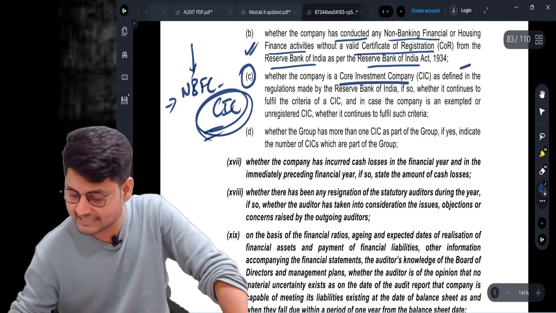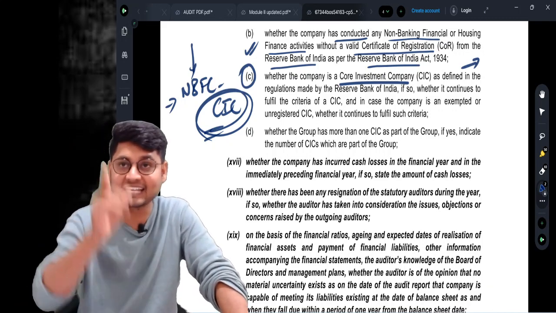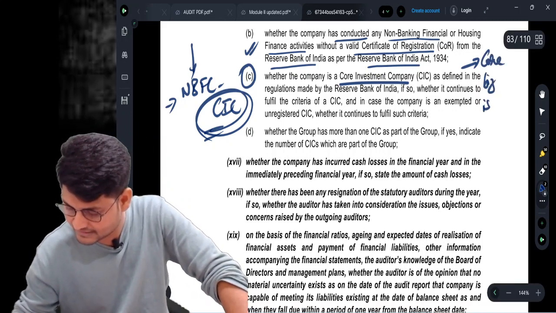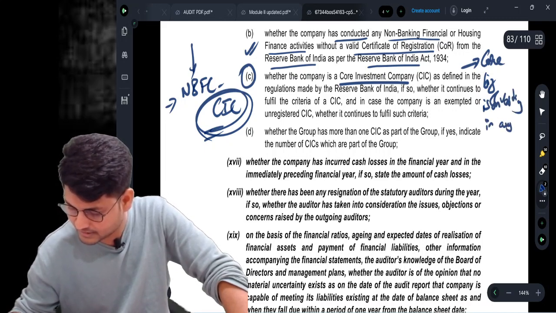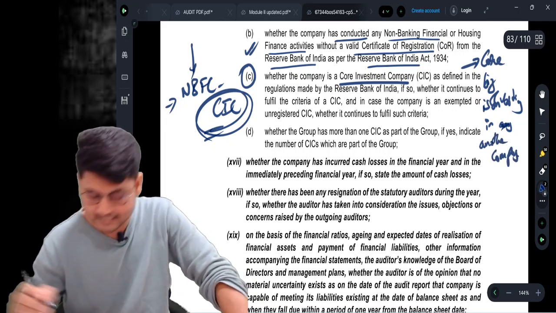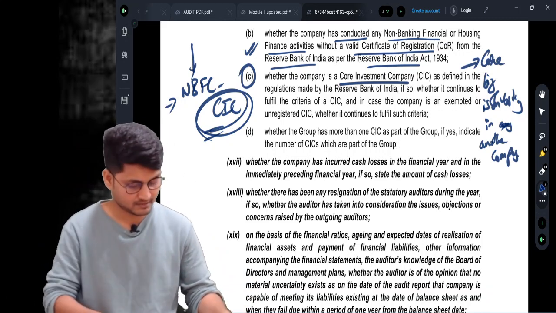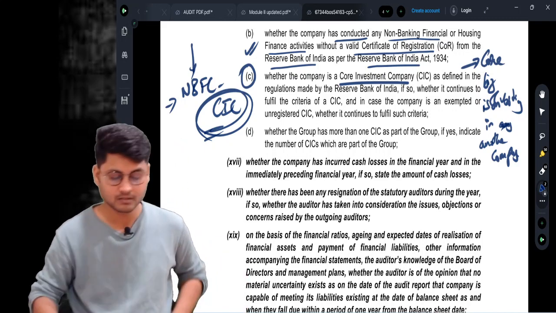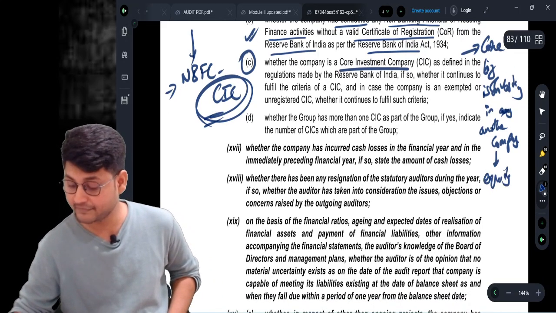Investing its money in other companies and equities. The core business of an NBFC CIC is investing in other companies, and mostly its focus will be on equity.